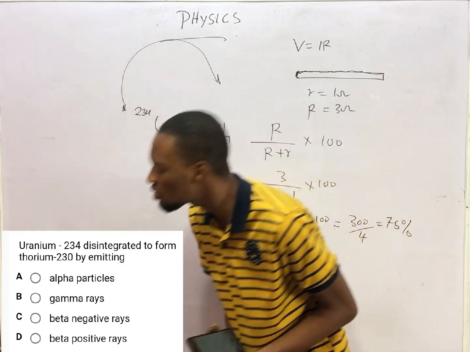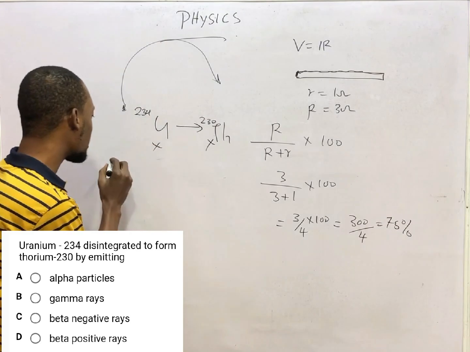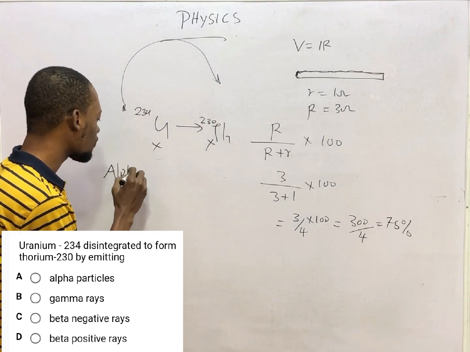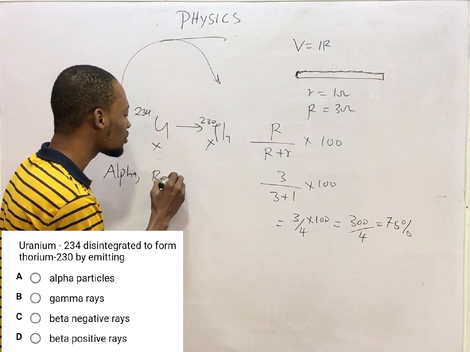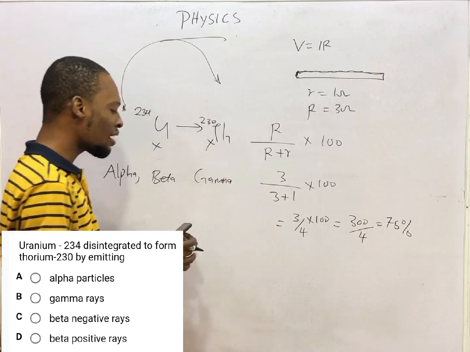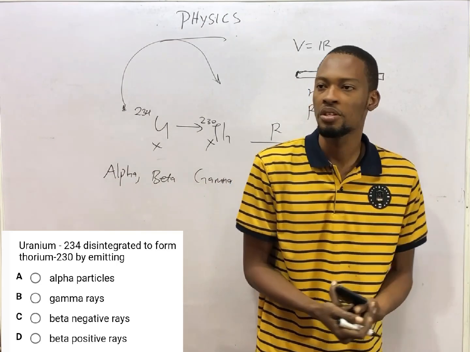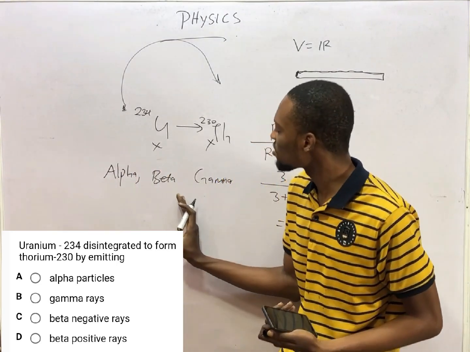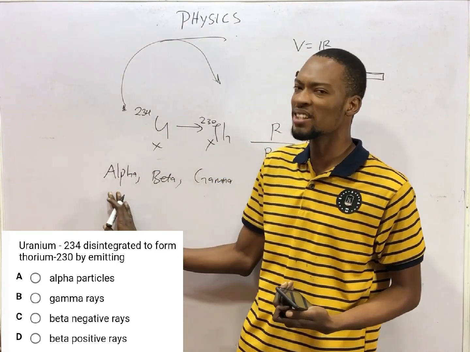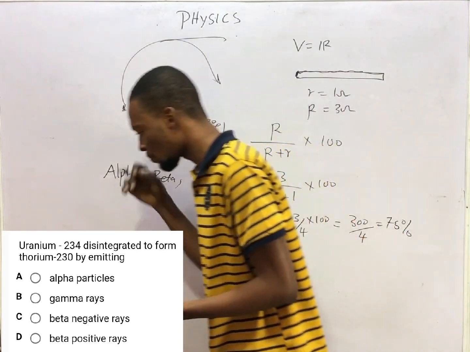What are the radiations emitted in radioactivity? They are alpha radiation, beta radiation, and gamma rays. These are the major radiations.